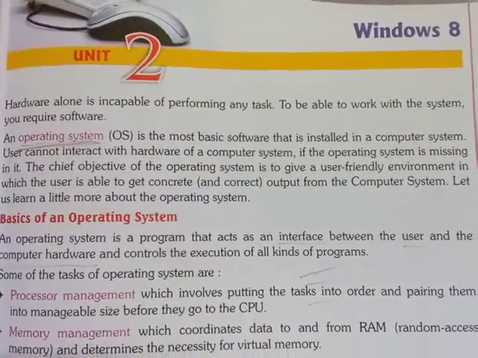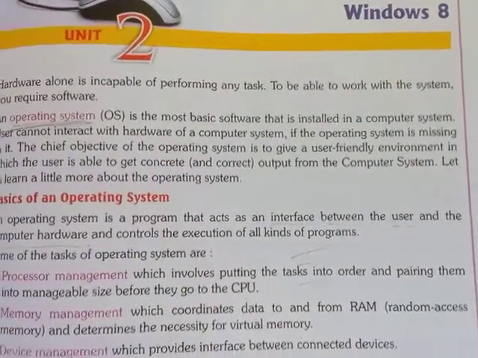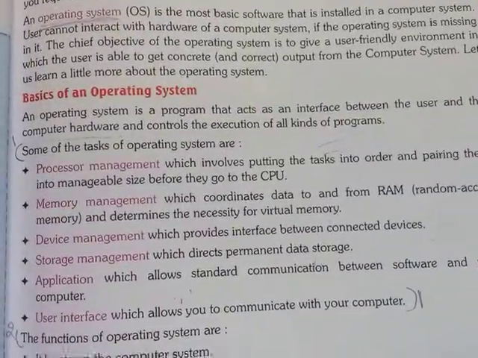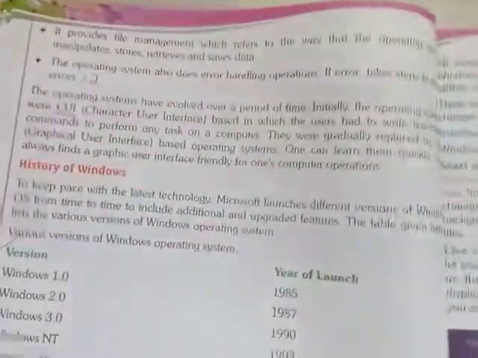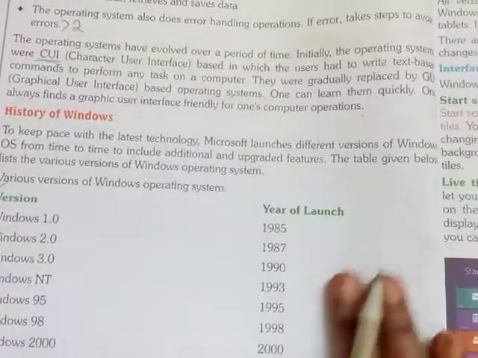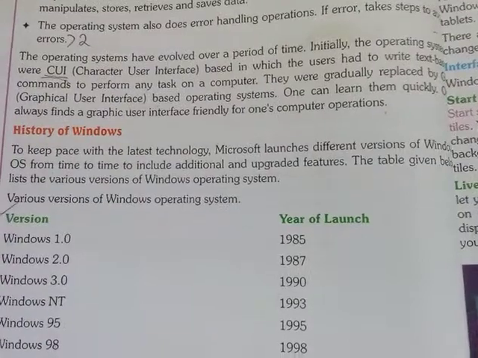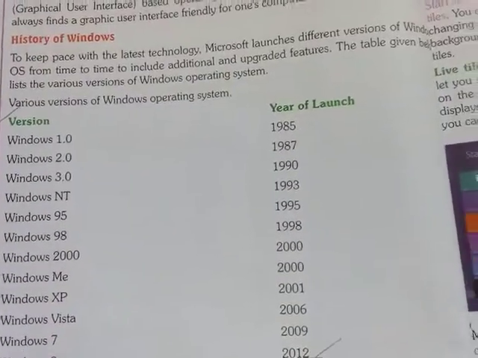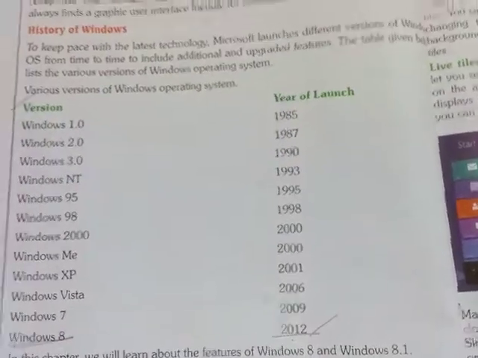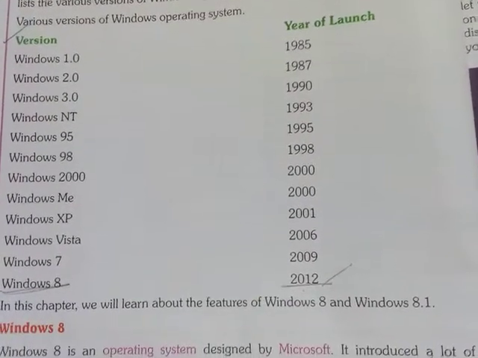Children, we are learning the second unit, the second lesson, Windows 8. In this lesson, we learned what an operating system is, the basics of an operating system, the functions of an operating system, and its history. Operating systems are what we are using now: Windows 7, Windows 8, Windows 10. We learned how Windows was launched and how the versions were updated, version by version.